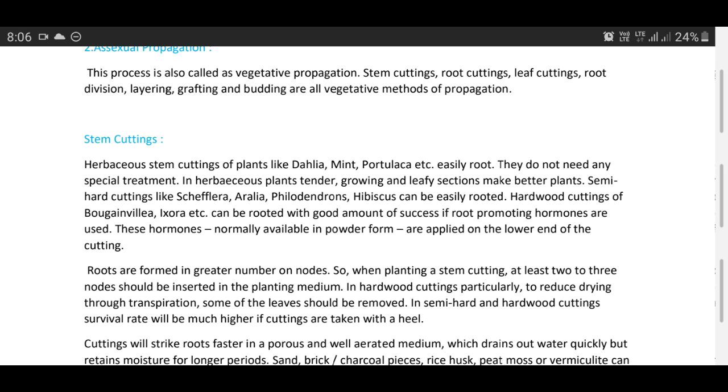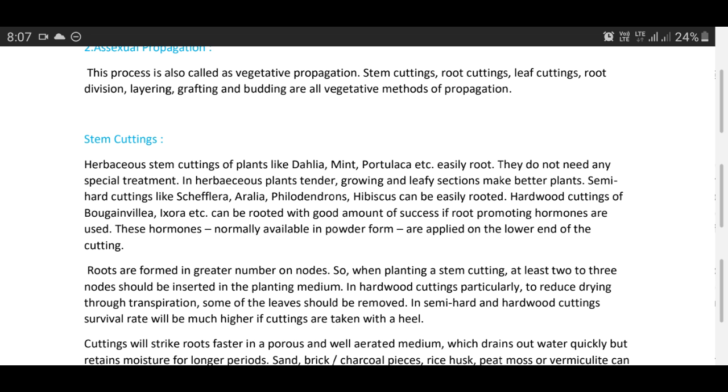These hormones, normally available in powder form like Rootex and Seradix, generally NAA or IBA containing, are applied on the lower end of the cuttings. Roots are formed in greater number on nodes. So, when planting stem cuttings, at least 2 to 3 nodes should be inserted in the planting medium. In hardwood cuttings, particularly to reduce drying through transpiration, some of the leaves should be removed, and at least 2/3 portion of the cuttings should be buried deep in the soil.